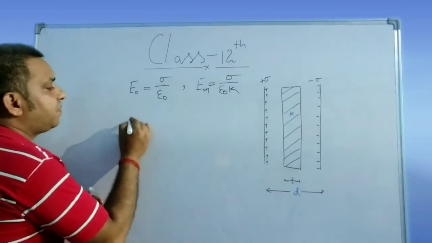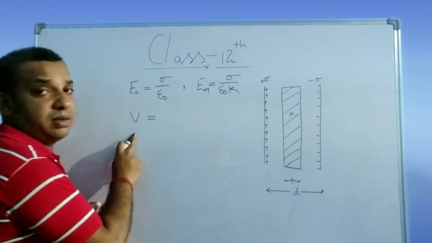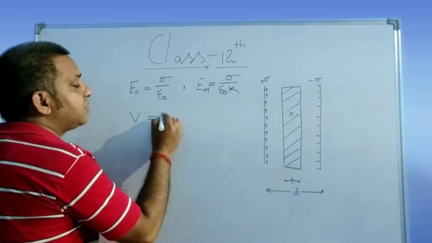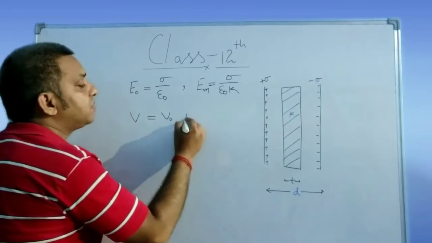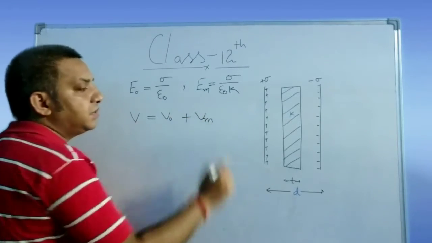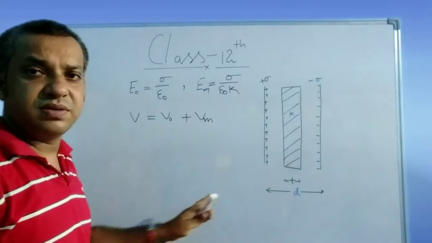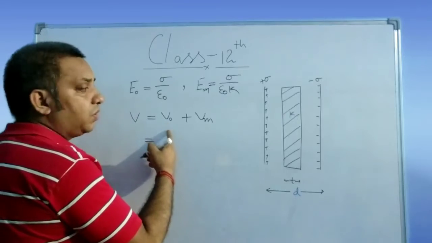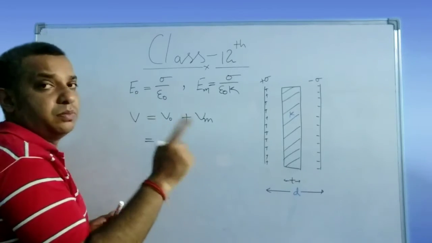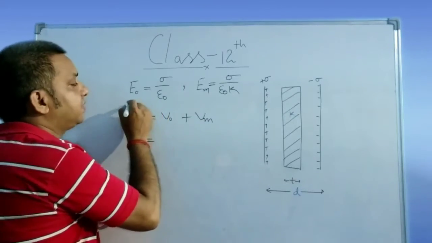Now here we just find the total potential difference built up is equal to the potential difference due to this air, I am saying it is V0, and the potential difference due to the medium. Simple algebraic sum of the potential differences. Clear? And here, what is the V0? V0 means the movement of the charge in the electric field, this electric field.